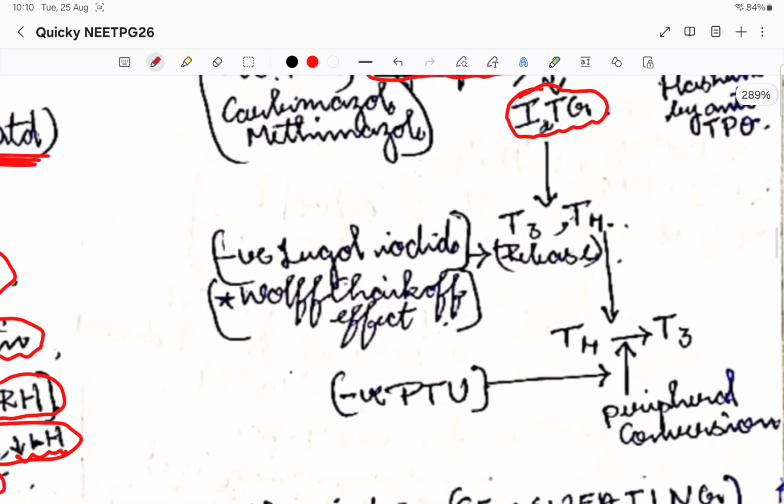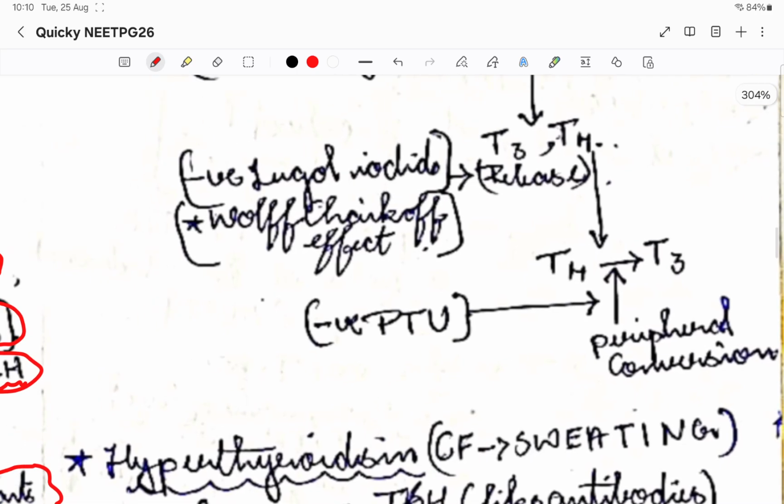Then it will be released from the thyroid gland. Whenever thyroid hormone is required, it will get released and go to the peripheral tissues. In peripheral tissue, T3 is most potent. So even though the thyroid gland is releasing T3 and T4, the T4 will also be converted into T3 when it goes to peripheral tissues, wherever the action is needed.